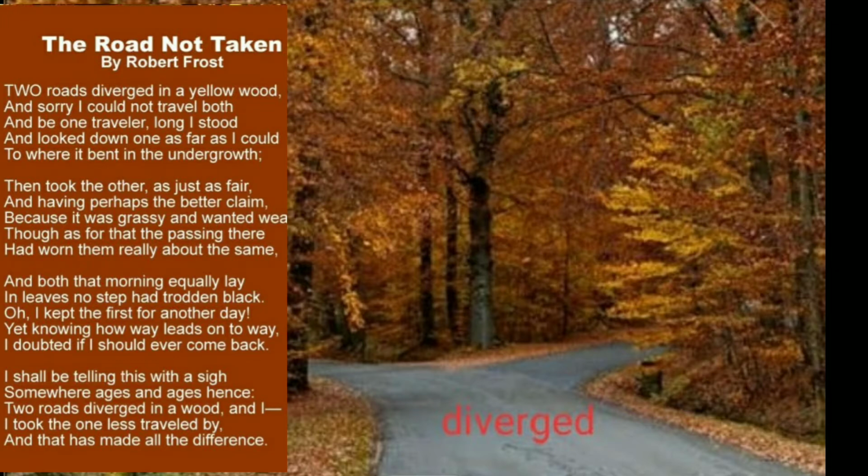And then he says in verse line 8, because it was grassy and wanted wear. So he says one of the roads was looking very grassy and wanted wear. So what is the meaning of wanted wear? Wanted wear means that particular road had not been used by many people. So he was looking at the second road, and he is now talking to us about the second road, and he says that the second road was grassy. It was not used by many people. It had a better claim. It was not used by many people, and many people had not travelled by the other road, that is the second road.